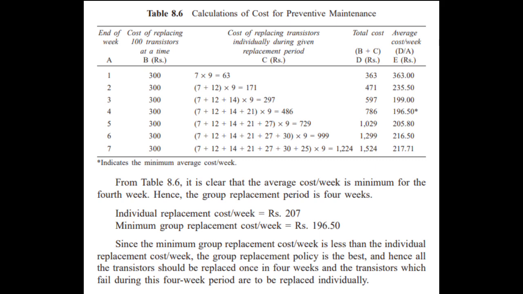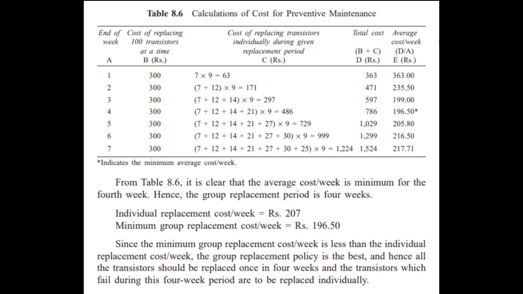Next, 300 plus 486 equals 786. Next is 300 plus 729 equals 1029. Next is 300 plus 999 equals 1299. Last is 300 plus 1224 equals 1524.